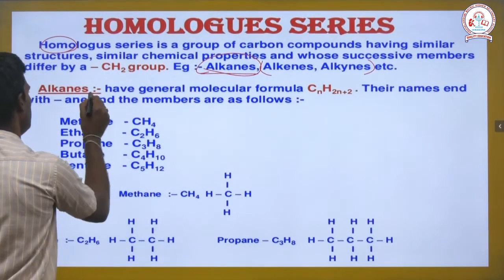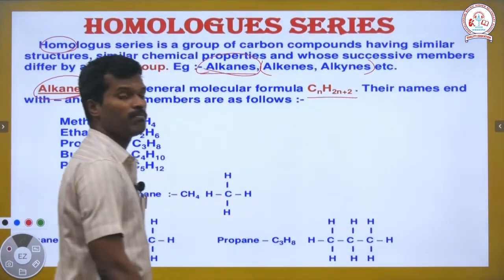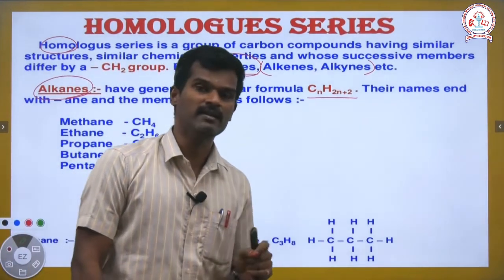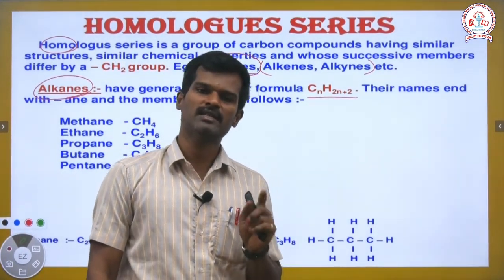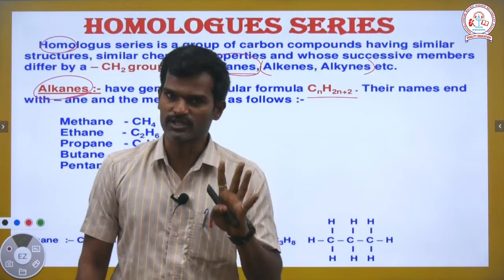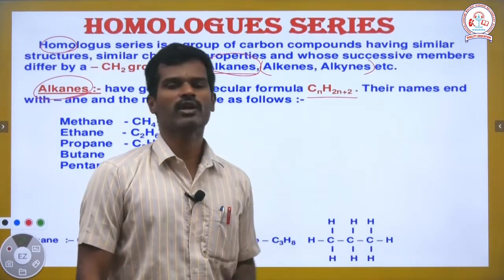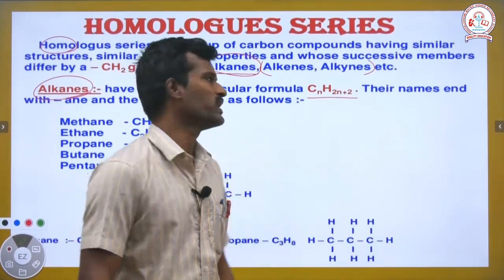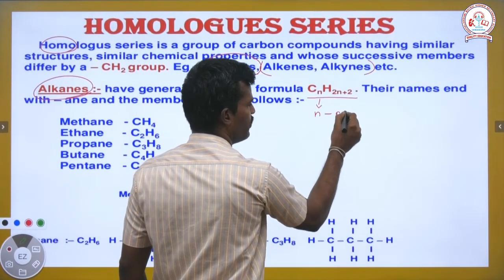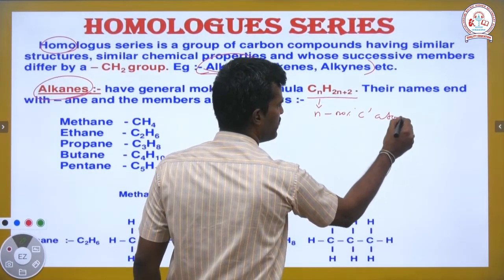Alkanes have the general formula CnH2n+2, which means an alkane contains n carbons, and the number of hydrogens, based on carbon's tetravalency, is 2n+2. Here n denotes the number of carbon atoms.